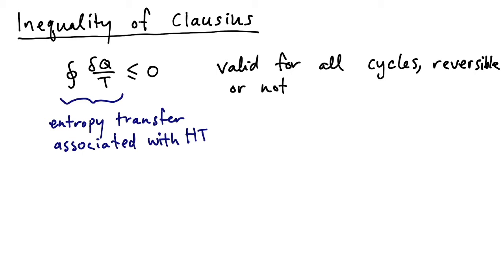Because if we think about the cycle, it being a cycle, it will always return to its initial state once the cycle is completed. So the entropy within the system is not changing. And we know that the entropy of a system left to itself must only increase or stay the same. It can't decrease. And so if we take the system to be the cycle plus its surroundings, then in order for the total entropy to increase, the entropy of the surroundings would have to increase, which would be negative in terms of the heat transfer, since when we derived this equation, δQ going into the system was positive.